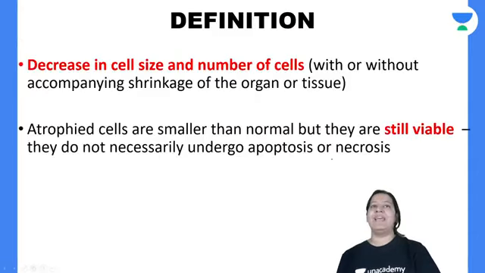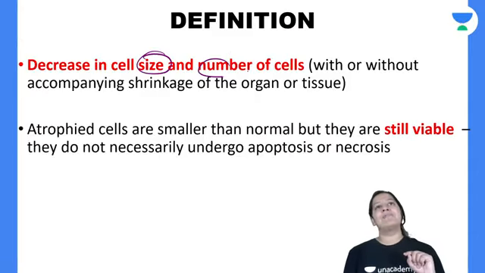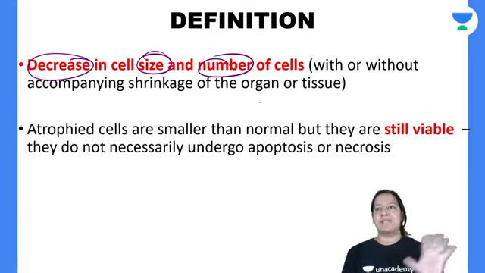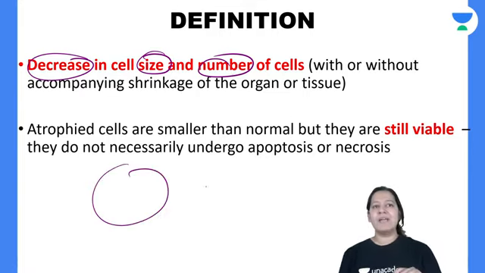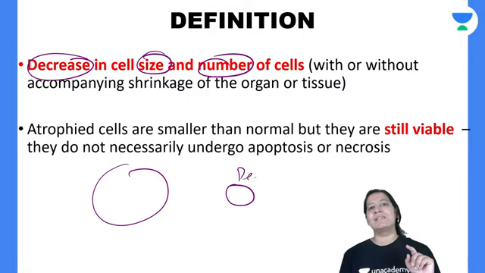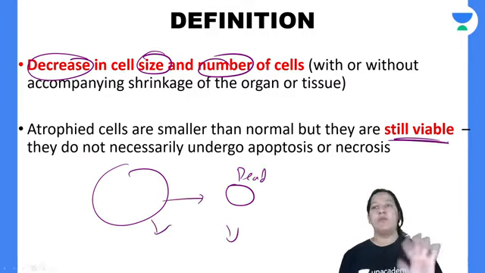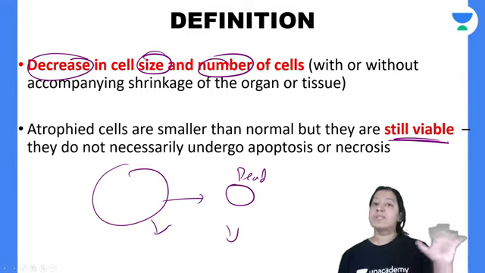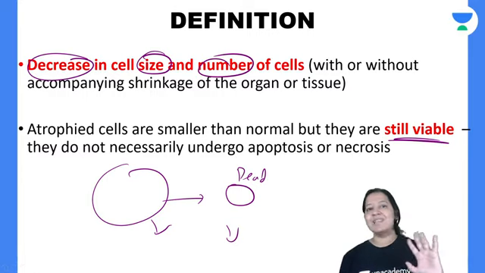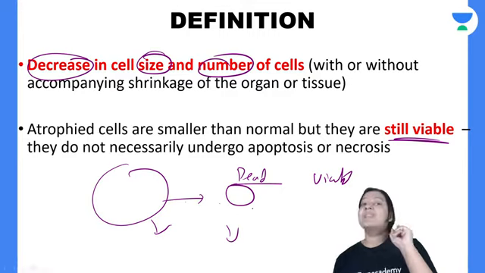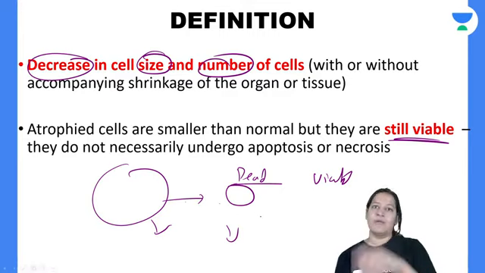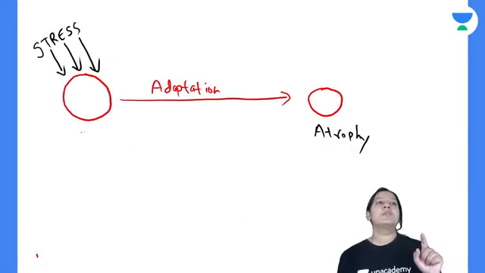So atrophy applies to all of these. It is decrease in size as well as number. But if the cell decreases in size, it does not mean the cell is dead. Till that point only the size will decrease, the cells still remain viable. It will not go below that. There is a minimum cutoff, but the cell is not dead, it is still viable. The cell decreases in size, but still viable. Till that point only it decreases in size.